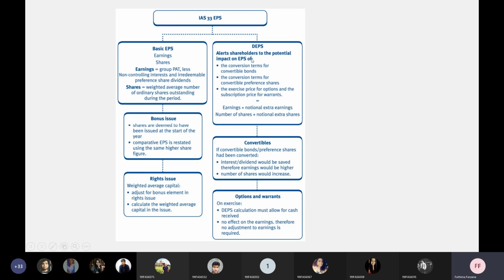And we are going to speak about DEPS, that is diluted EPS, then convertibles, then options and warrants. Everything we are going to see. This is a little bit lengthy chapter, but maybe 5 classes. It may take 5 classes most likely.